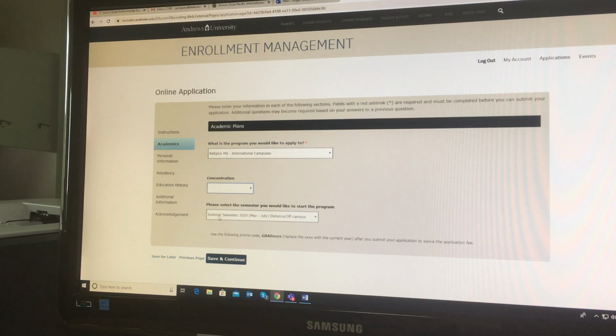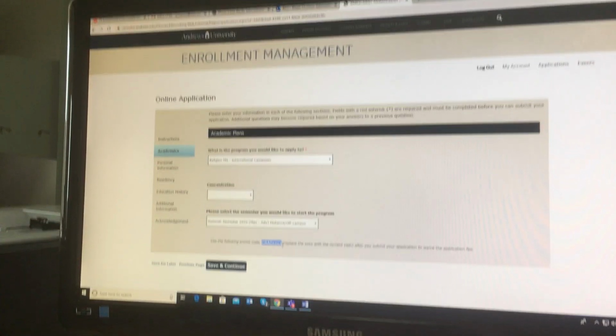And it also says here, please select the semester you would like to start the program. So it's already said. It also tells us here that we can use this code, grad with capital letters, and the year would be 2020. Okay, so you have that in order to waive the application fee. So don't worry about that.